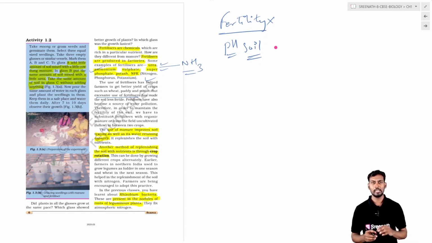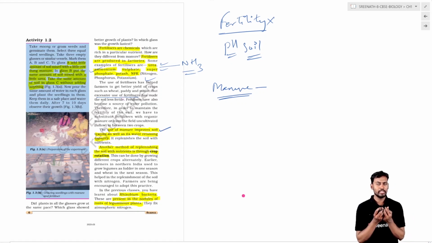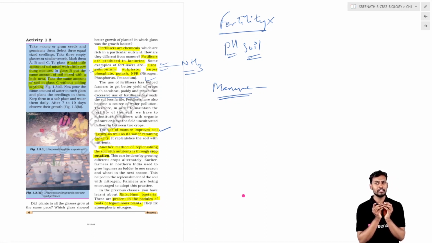Coming to why fertilizers have to be replaced with manure: manure will improve the soil texture, whereas fertilizers make the soil very rough and decrease the porous nature, the fertility and the texture of the soil.